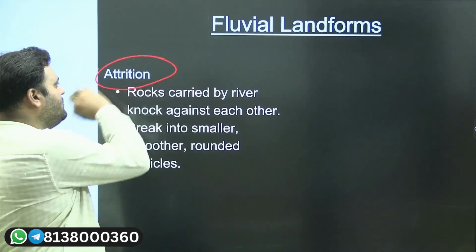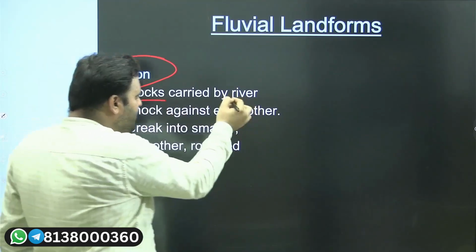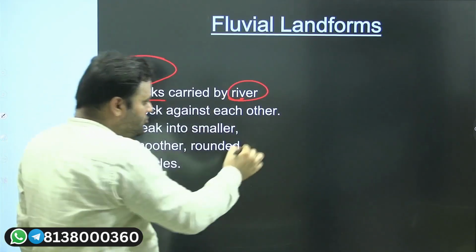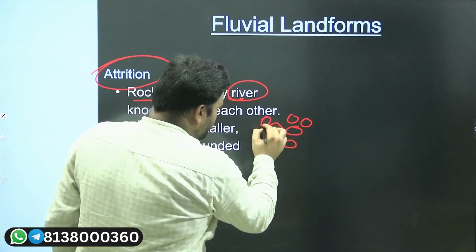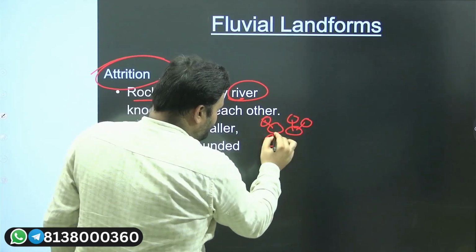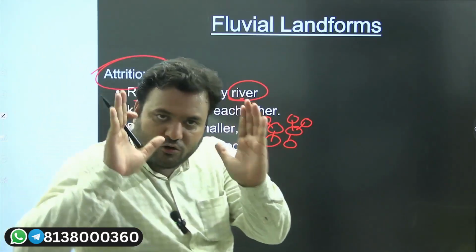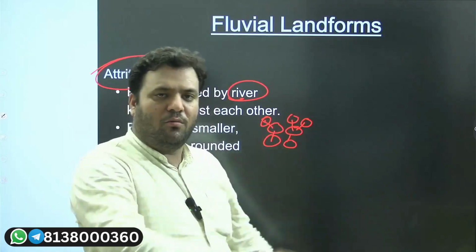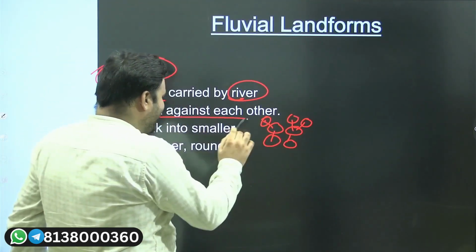Attrition. Attrition means when the rocks carried by water collide with each other. When only rocks, in the mobile medium, water, collide with each other, they knock against each other.